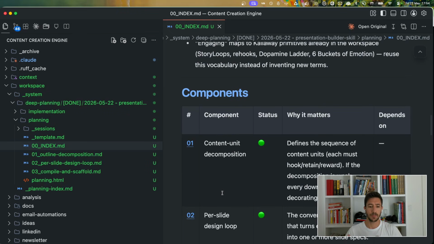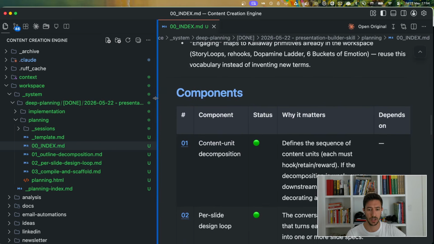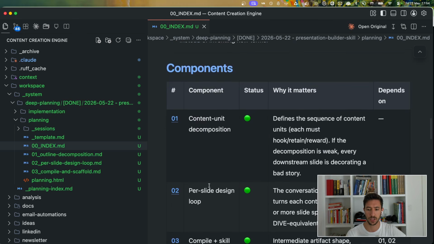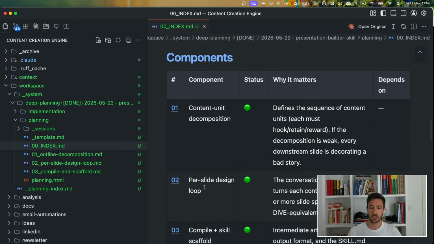So the init mode, the initial mode, takes what your goal is and helps you break the goal down into smaller components. So if, for example, my goal is let's build out a presentation builder within Claude Code, the system comes up with these components over here. First off, how do we deconstruct the content units? For example, how do we take one idea and deconstruct that into multiple components that you can talk about?